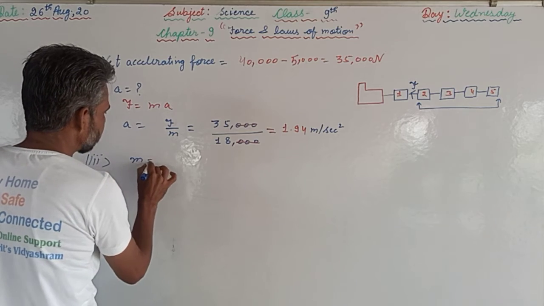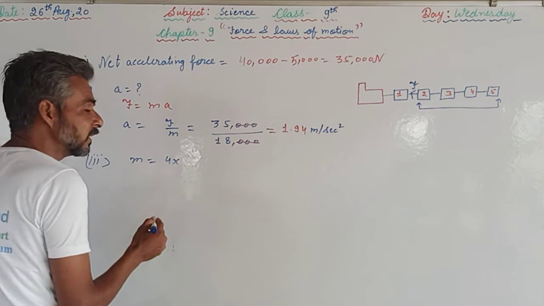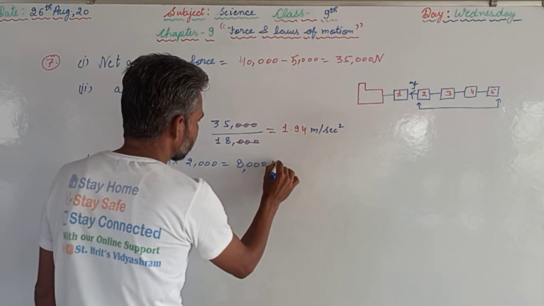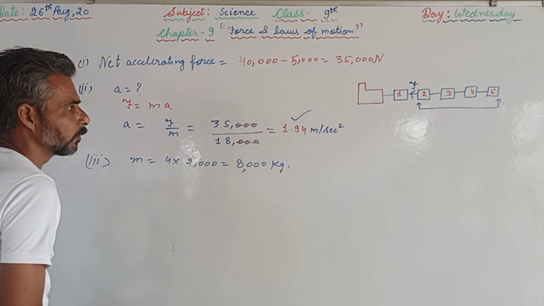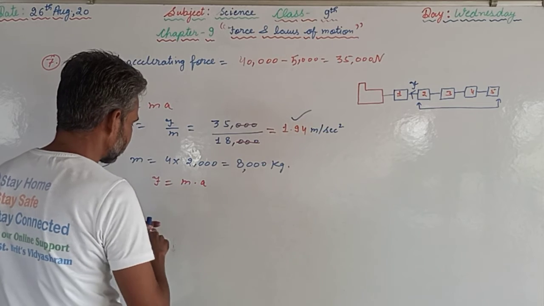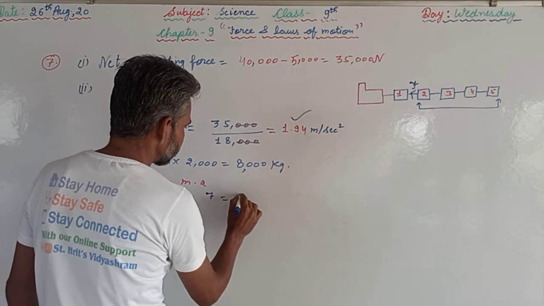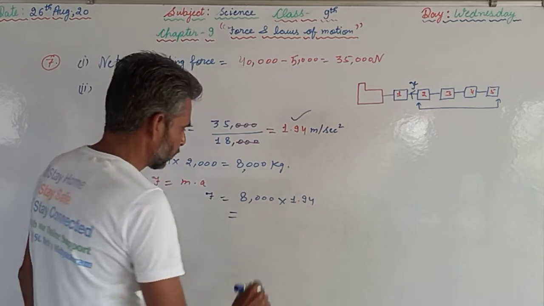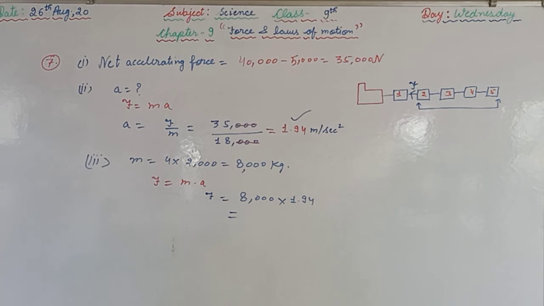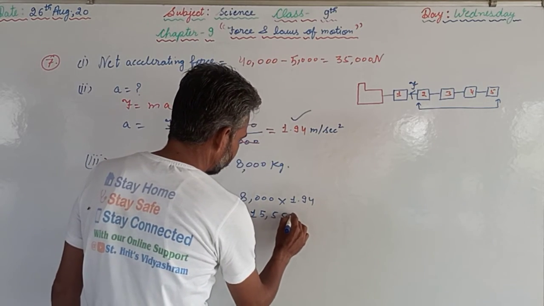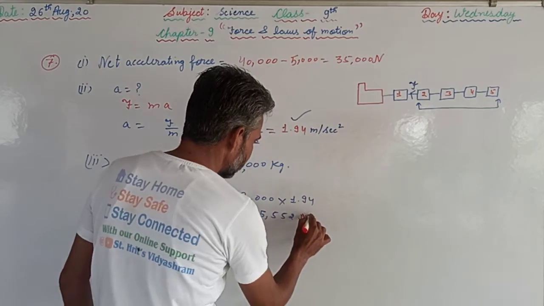So mass will be equal to 4 into the mass of each wagon, that is 2000, that will be 8000 kilogram, and the acceleration is 1.94. So we can calculate the force exerted, that is force is equal to mass into acceleration. So here force is equal to 8000 into 1.94, and we will get the answer, that is 15,552, and the units will be Newton.